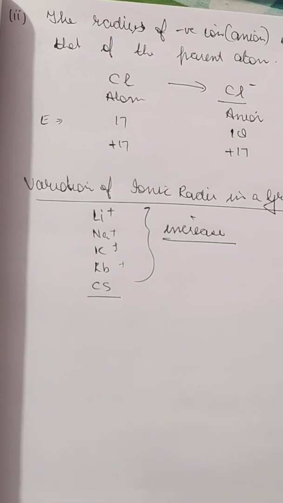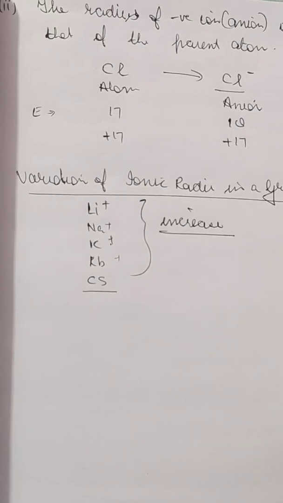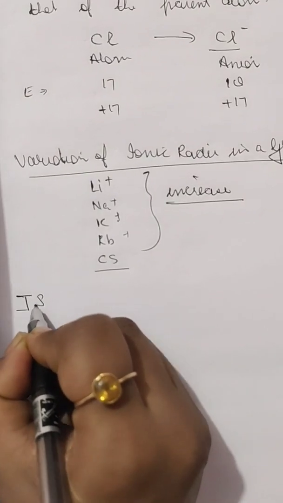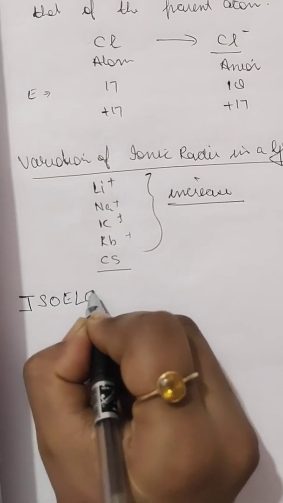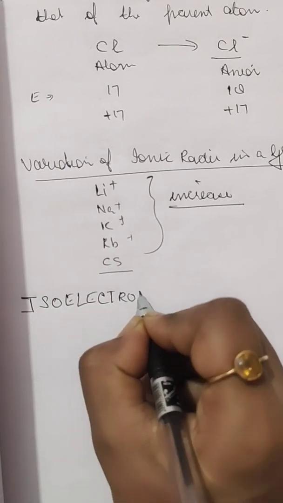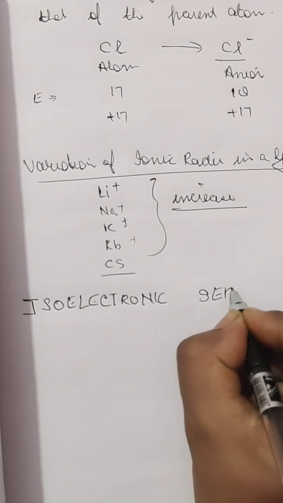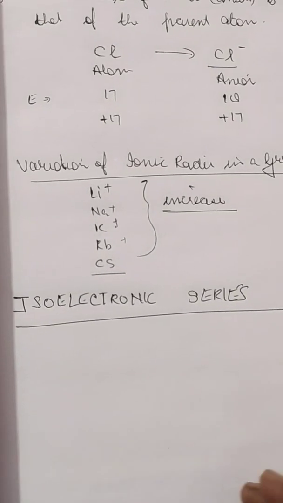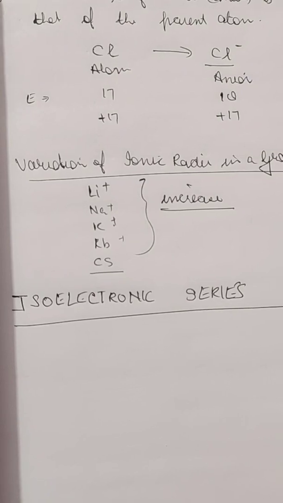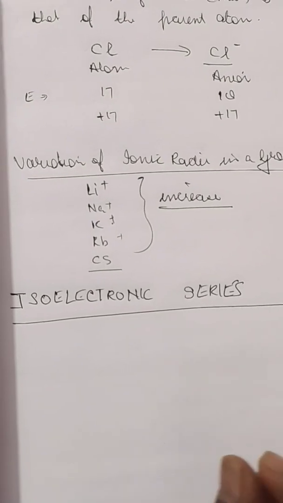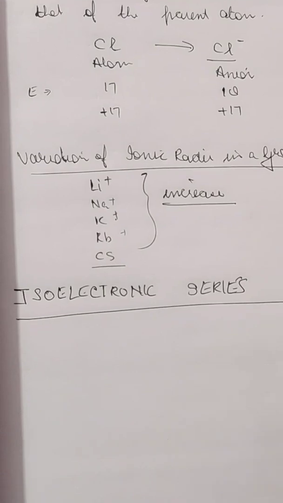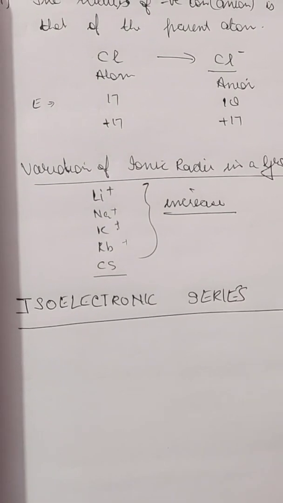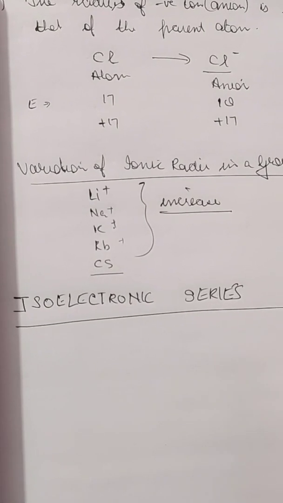After this comes the variation of size in an isoelectronic series, which we'll now discuss. Isoelectronic series are ions of different elements which have the same number of electrons, but they differ from one another in the magnitude of the nuclear charge. So a set of these species having the same number of electrons is known as an isoelectronic series.